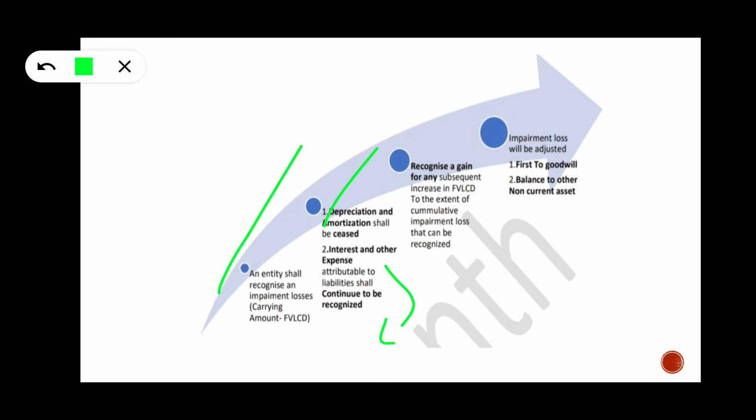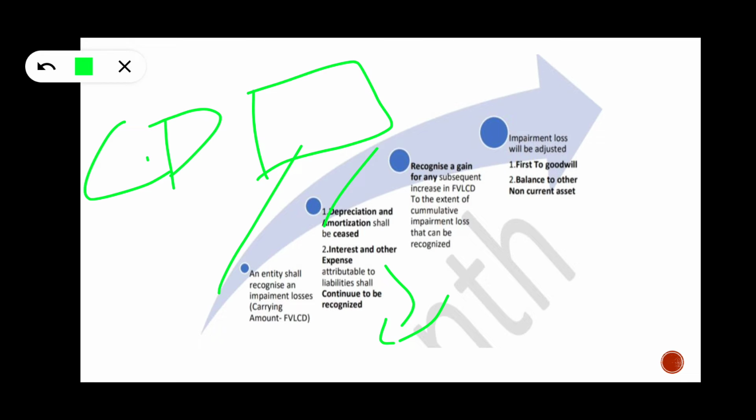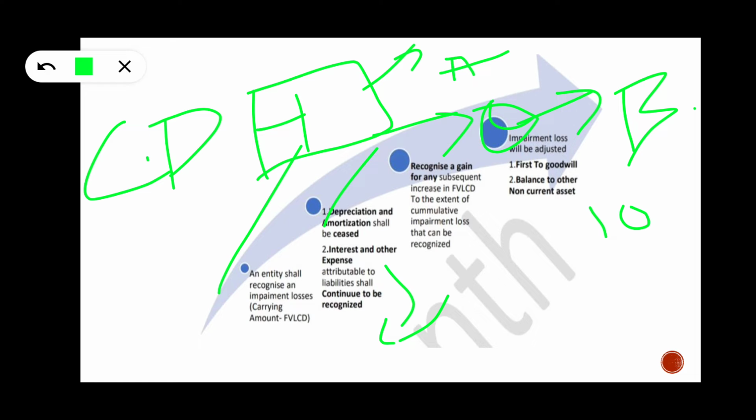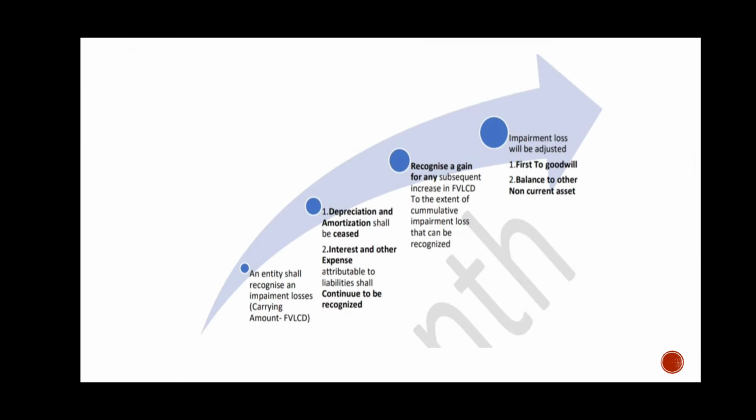That means the cool drink owner has some assets and some liabilities. In those liabilities, he has some bank borrowings at 10%. Because we have stopped depreciation for the asset, whether this interest should be booked? Yes, interest and expense should be booked even though it is classified as non-current asset held for sale.